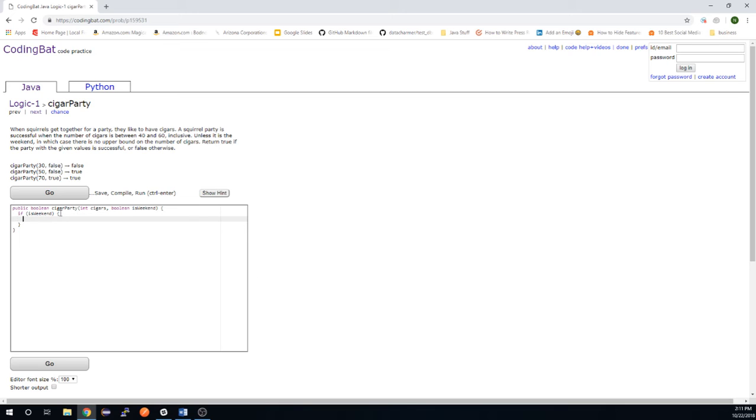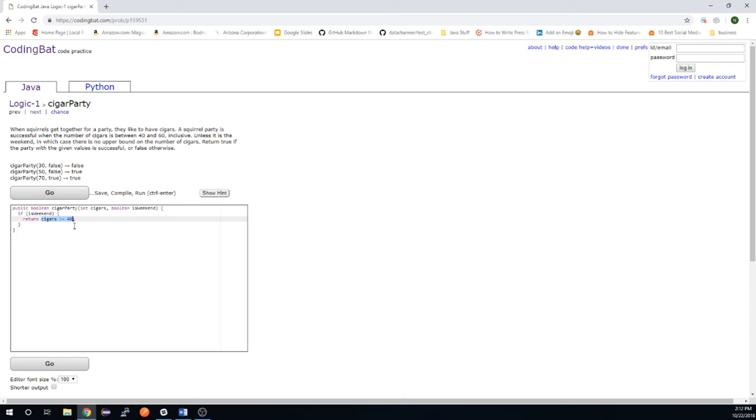So if it is the weekend, then we can go ahead and return cigars is greater than or equal to 40. So if the amount of cigars is equal to 40 or greater, then we're going to return true. It's a successful party based on what we know here. Between 40 and 60 is true, but if it is a weekend, there's no upper bound, so that would be 40 to infinity, which is what we have right here, greater than or equal to 40. So if it is the weekend, we want to know if there are 40 or more cigars. If so, this Boolean expression will evaluate to true and will return true.